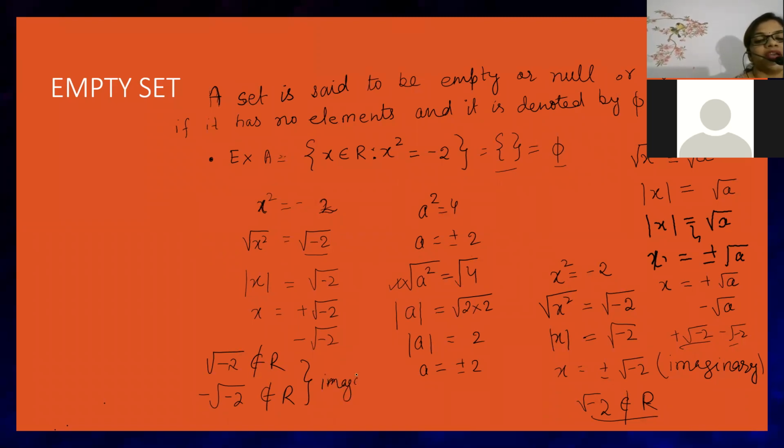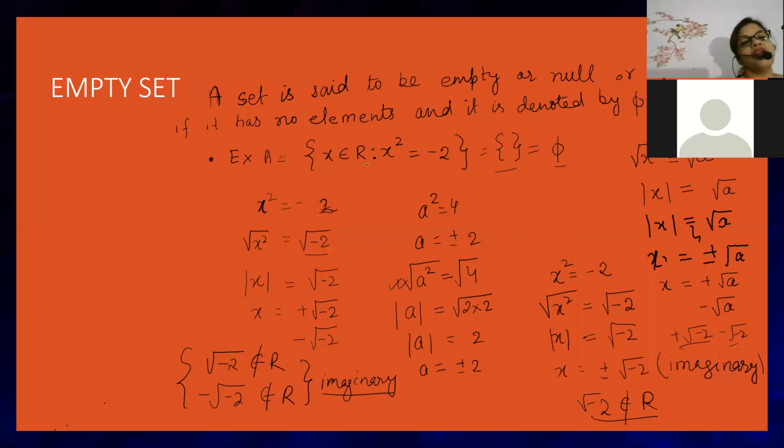This number is imaginary, and this number comes in the field of complex numbers. This number comes in the field of what, beta? This number comes in the field of complex numbers. That's why both these numbers do not belong to real numbers. And since these numbers do not belong to real numbers, they are called complex numbers.